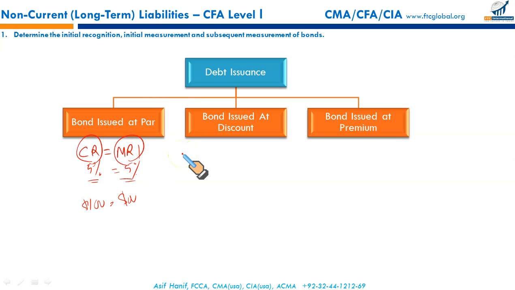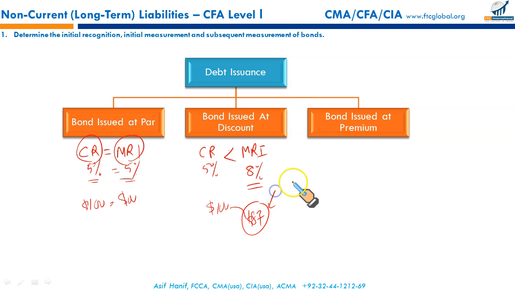We'll see this through computations. But when your coupon rate is 5%, and at the time the market rate of interest is 8%, since the market is offering more, your bond is giving less. In this case, the investor will be willing to pay less than the face value. So your $100 bond with the par value might sell for, let's say, $87. How this amount is determined, we will calculate.